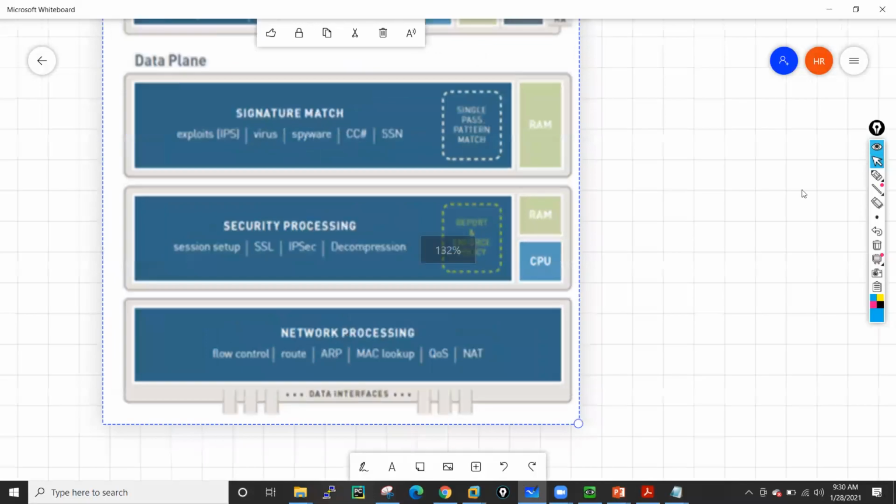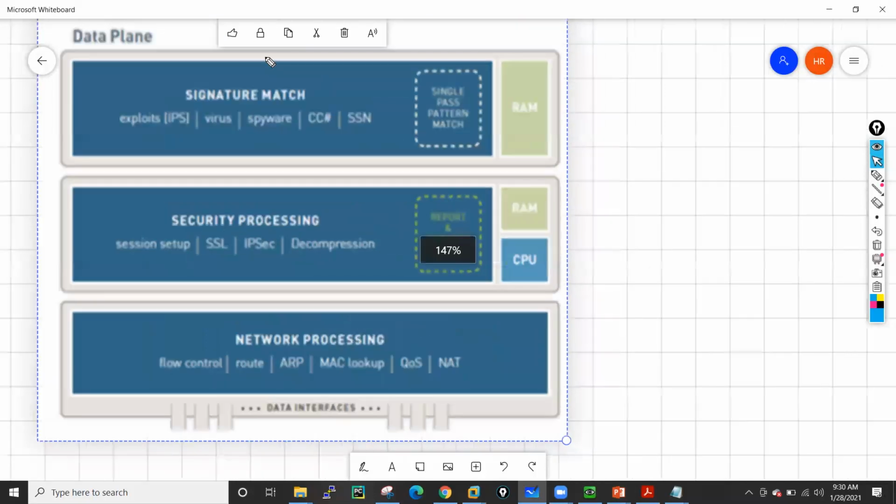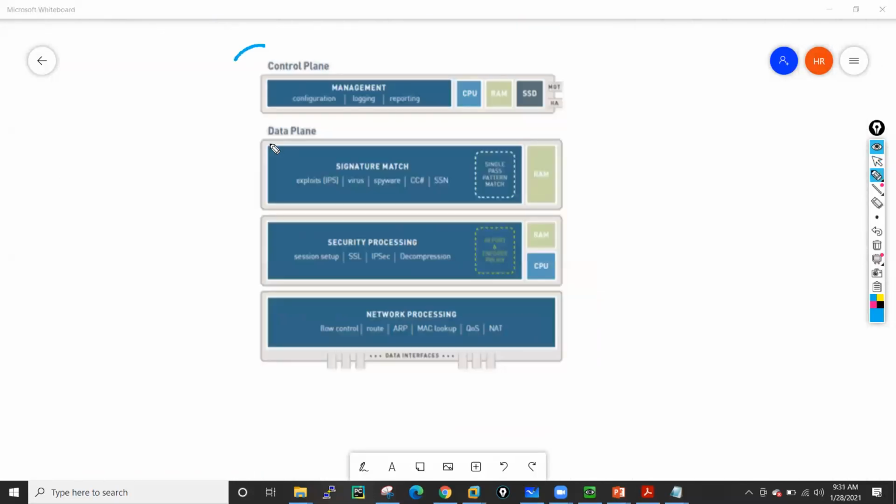So if you see, this basically describes the division of your hardware level, parallel processing hardware, because this is your control plane, which is responsible for configuration management, logging and reporting. It has a dedicated RAM, CPU, and SSD. And this control plane is also responsible for your high availability traffic. So when we see the HA, I will explain that part as well.